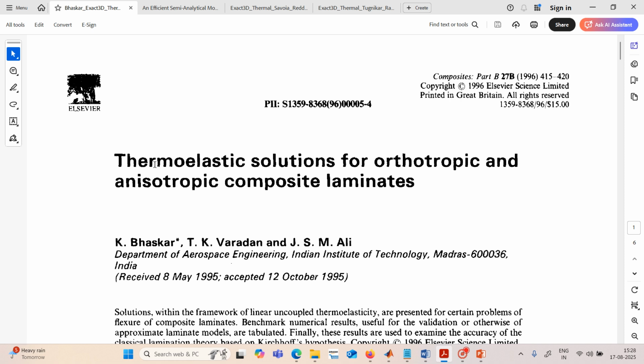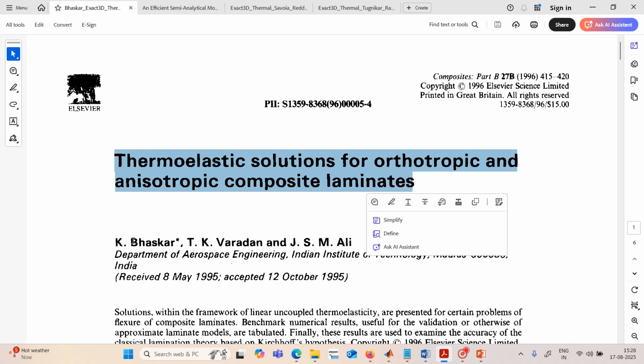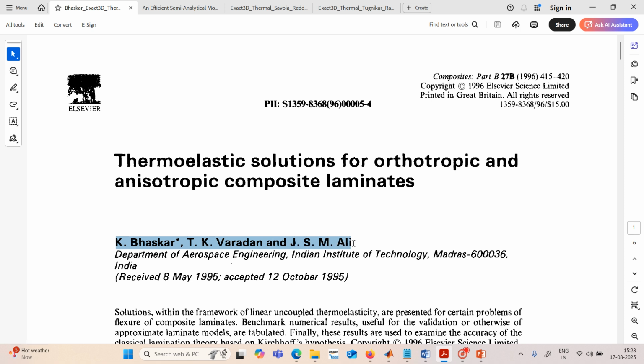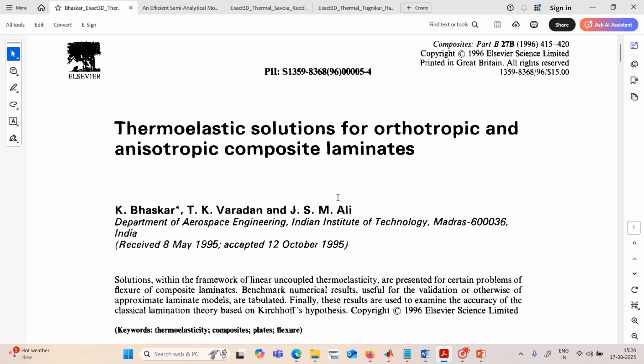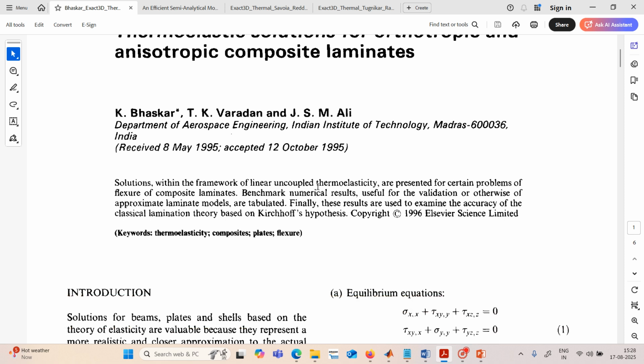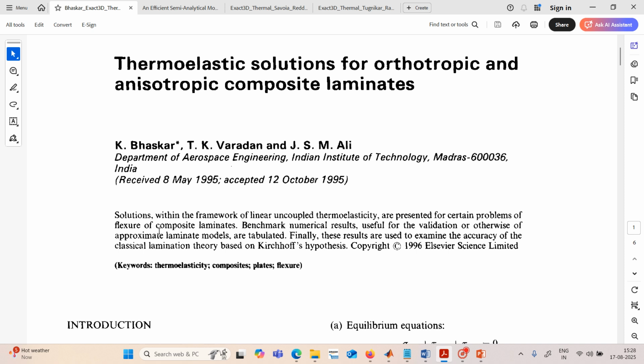So mostly when you ask about the reference paper or from where to compare your results, this is the paper: Thermo-elastic Solutions for the orthotropic and anisotropic composite laminates by Bhaskar, Vardhan and Ali. You can follow this most easily. Most of the cylindrical bending papers are cited from here. In this paper, solutions within the framework of uncoupled, not coupled thermoelasticity, but linear uncoupled thermoelasticity, are solved. So you can see the benchmark numerical results.